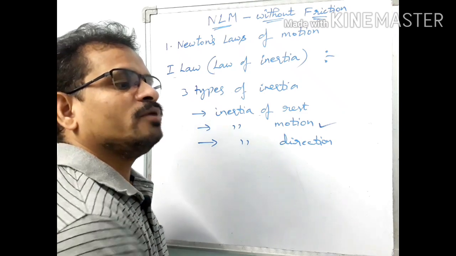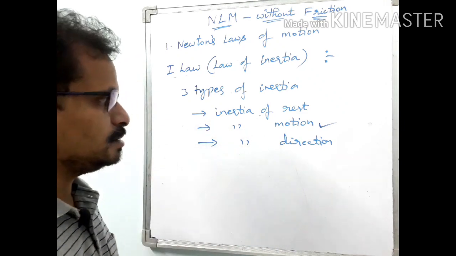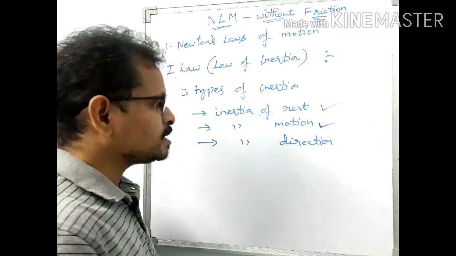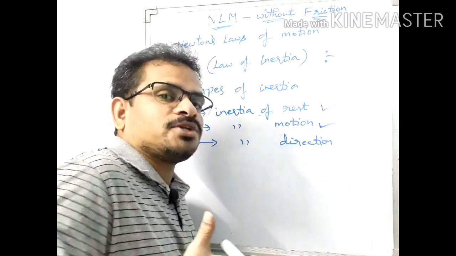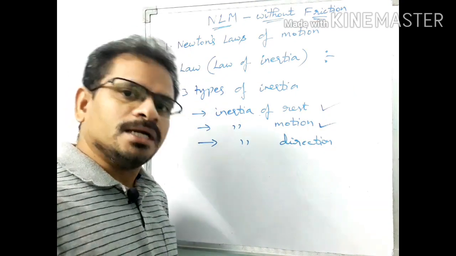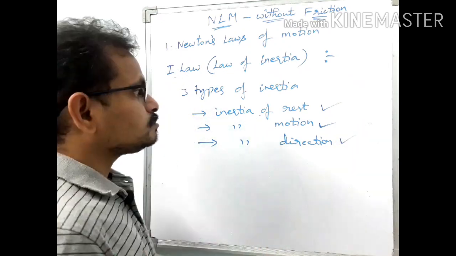So the feet are moving forward, our body is standing here. What will happen? We fall in the backward direction like this. That is due to inertia of rest. All of you might have experienced this. Direction also: when the bus takes a turn like this, we fall in the opposite direction. That is due to inertia of direction.